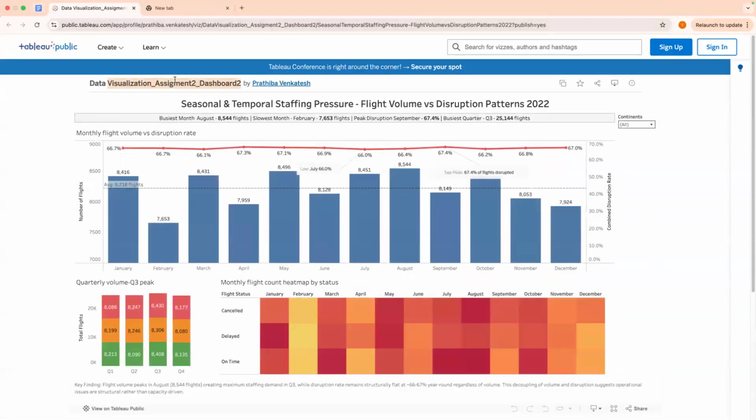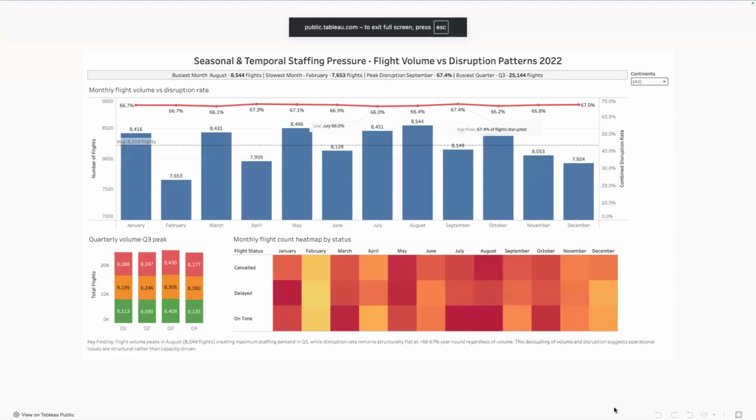Okay, this looks like an assignment. For context, there's a Tableau community Slack channel where people can tag us in their vizzes, and we do get a few entries from students sometimes, and some assignments, and this looks to be one of those. As always, Chimdi, did you want to kick us off with this? Sure, we can get going. So this assignment looks to be trying to analyze seasonal and staffing pressure, flight volumes versus disruption patterns in 2022. Okay, so that's a definitely descriptive title.